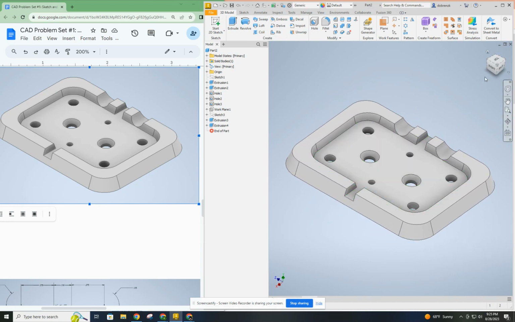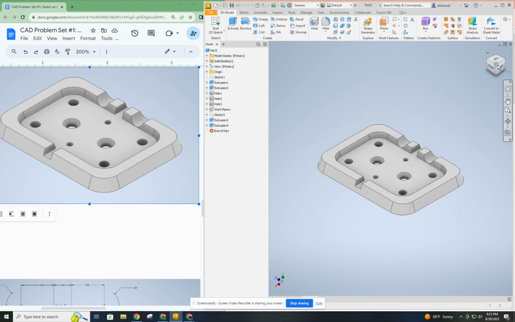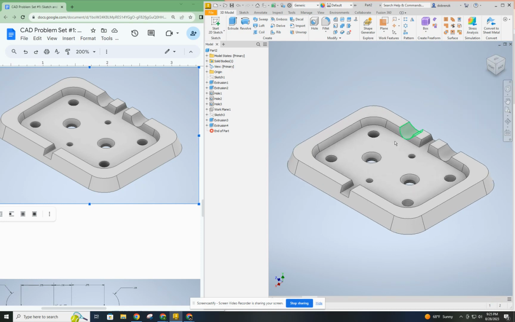But once I get it close, I can just hit the corner of the view cube and it has the perfect orientation. Then I can reset that view by clicking that button and go set current view as home, fit to view. Click home again, it'll zoom in slightly, and that is the perfect view of your completed part. You're going to want to make sure you save there. Like I said, make sure it is clean. Always want to have a nice finished clean part without extra stuff hanging out.